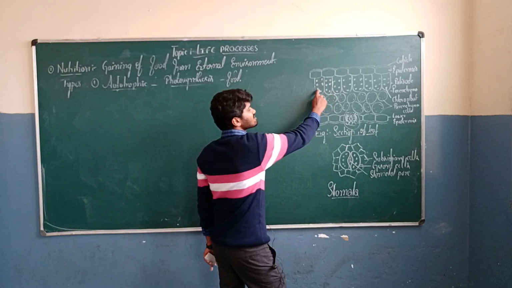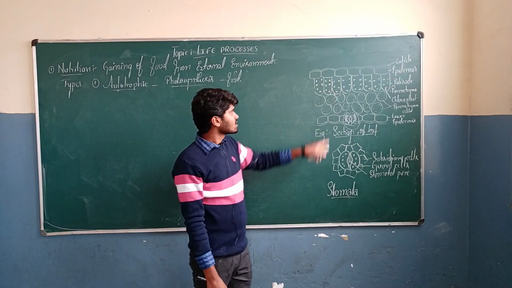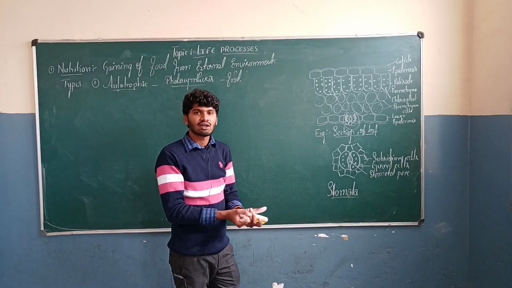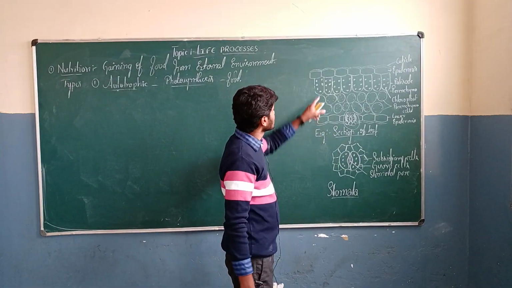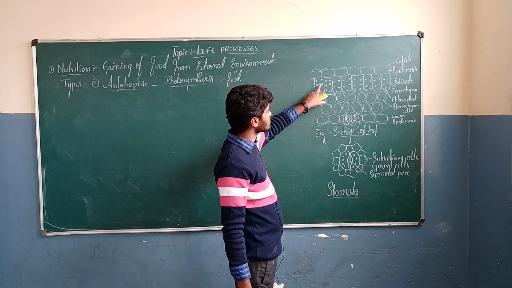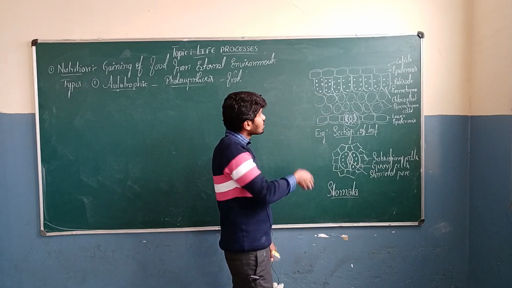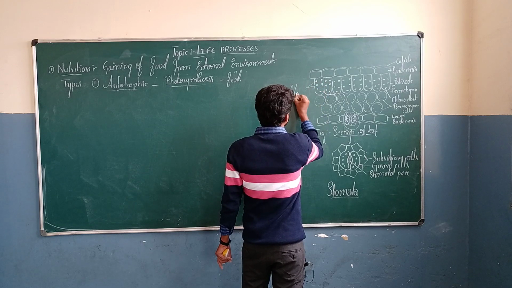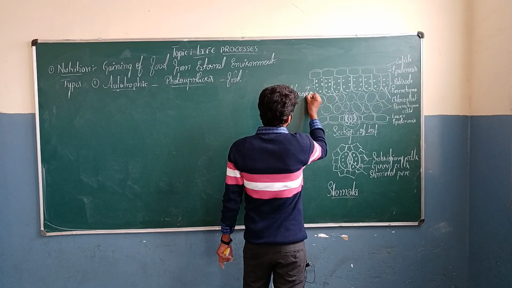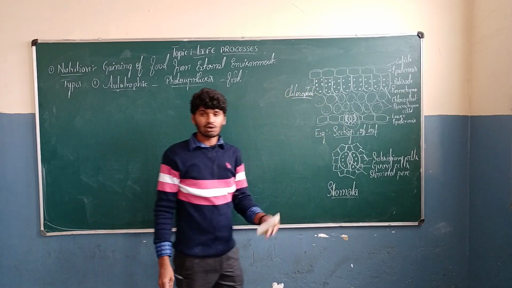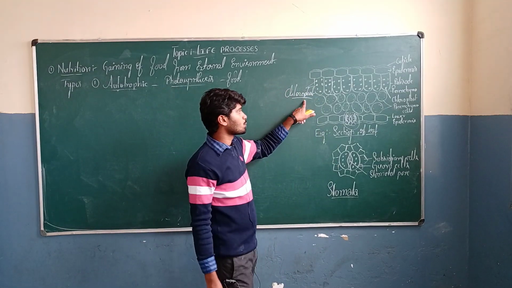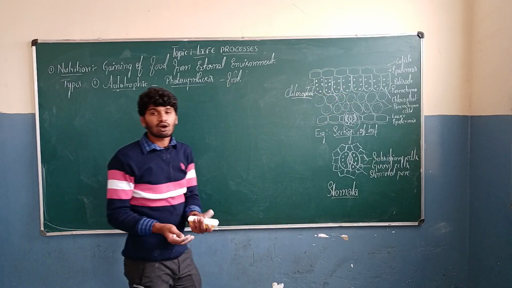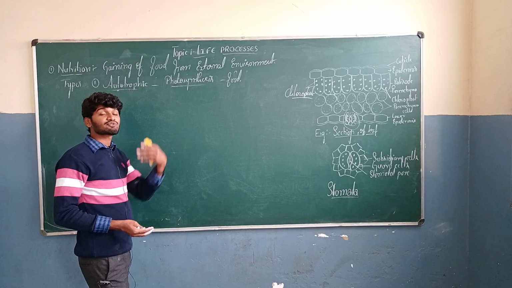These are specialized cells meant for absorption of sunlight which comes from the sun. These palisade parenchyma cells consist of a huge number of chloroplasts. These chloroplasts help in absorption of sunlight.